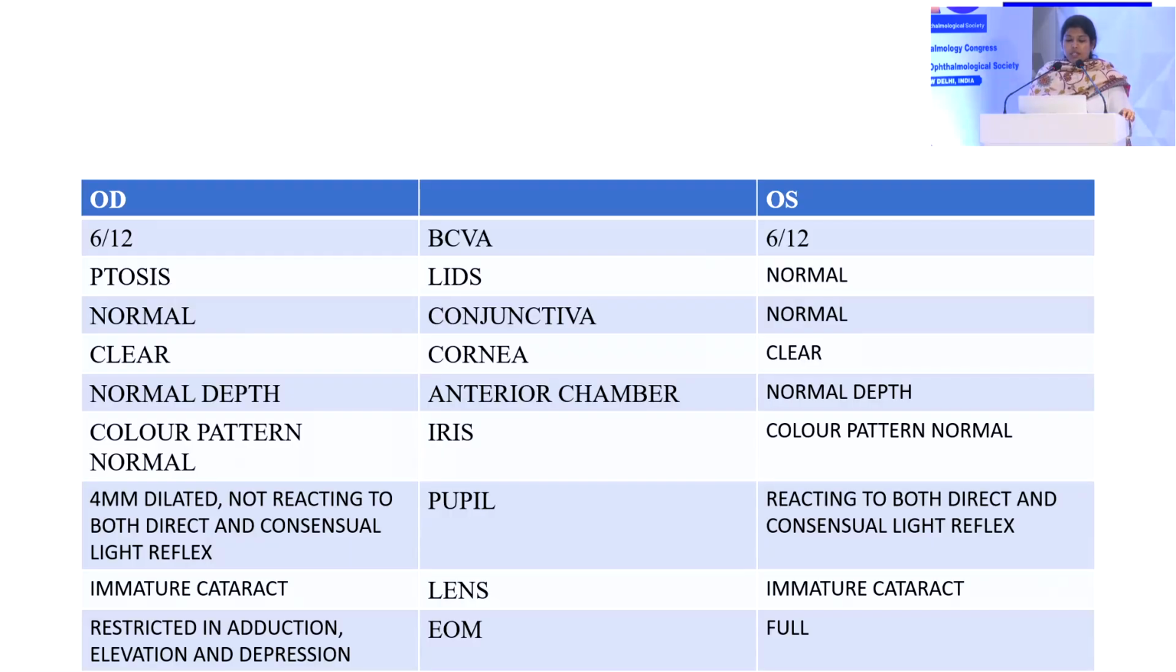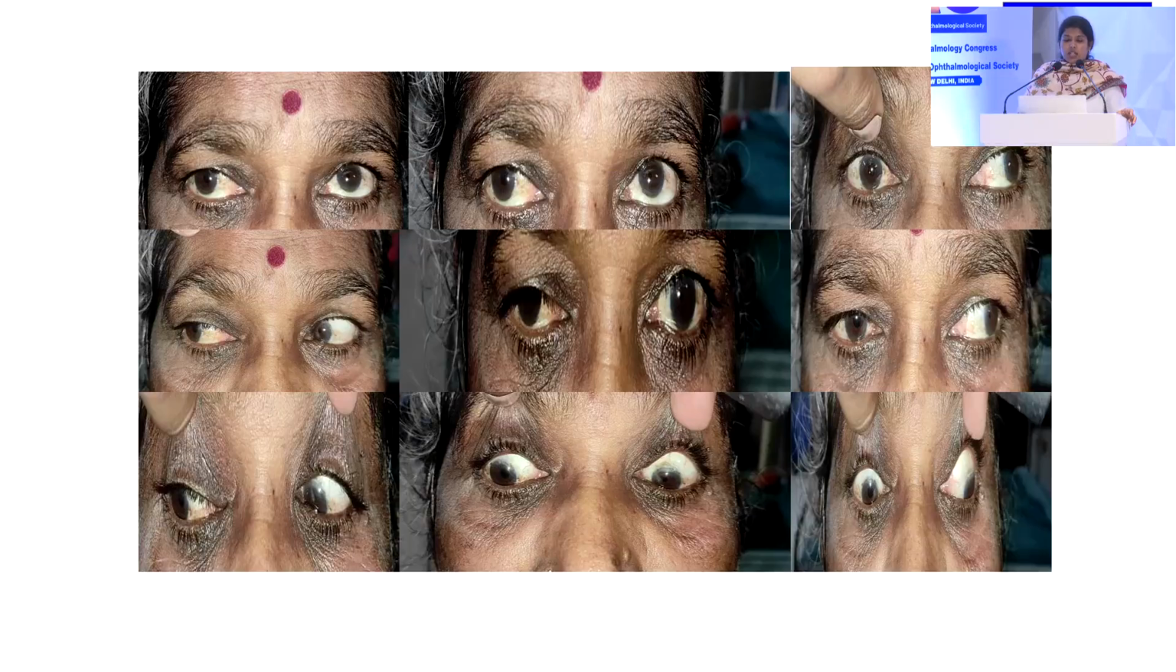On her ocular examination, her both-eye corrected visual acuity was 6/12, and the right eye lid showed ptosis with anterior chamber of normal depth and normal iris color pattern. The pupil is 4 mm dilated, non-reacting to both direct and consensual light reflex. The lens shows an immature cataract, and extraocular movements were restricted in adduction, elevation, and depression, whereas the left eye examination was completely normal and the pupil was reacting to both direct and consensual light reflex. Here is the picture of the patient showing the restriction of eye movement in adduction, depression, and elevation.